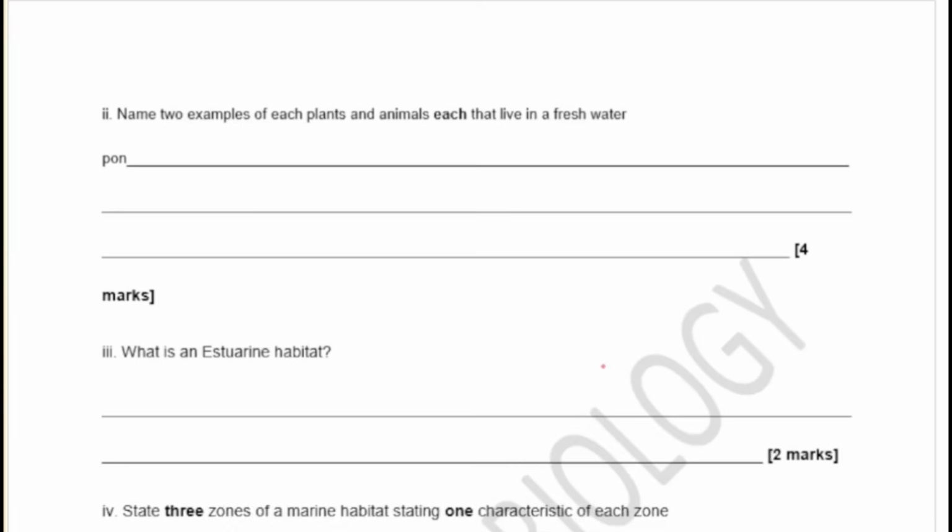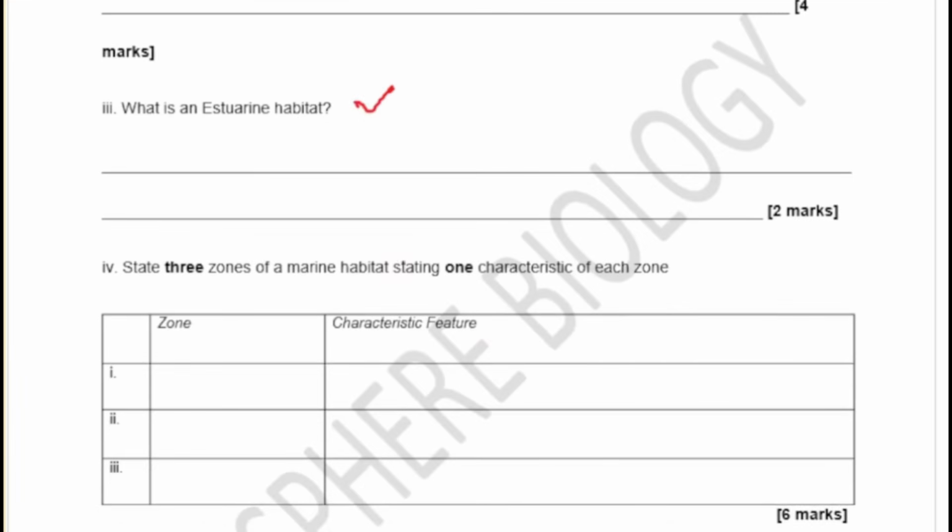Let's try to see what we've got in the next question. The next question says, name 2 examples of plants and animals that live in fresh water. Okay, we talked about this already. What is an estuarine habitat? Okay, state 3 zones of a marine habitat, stating one characteristic of each zone. So you have the 3 zones here and the characteristic feature. We are going to see that in a very short while.